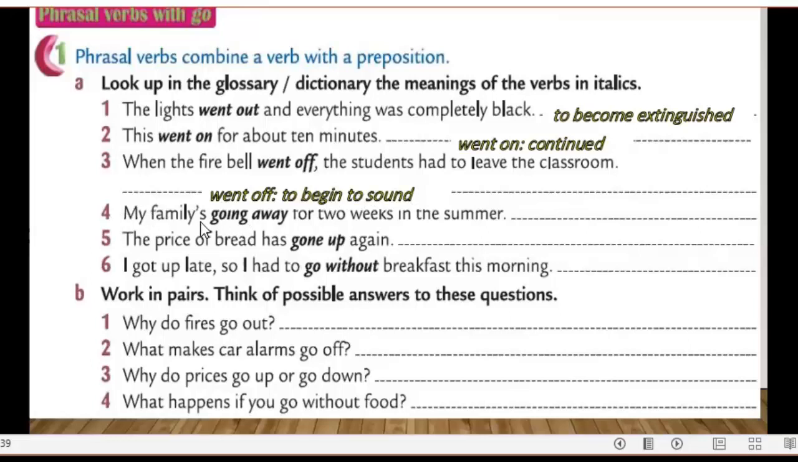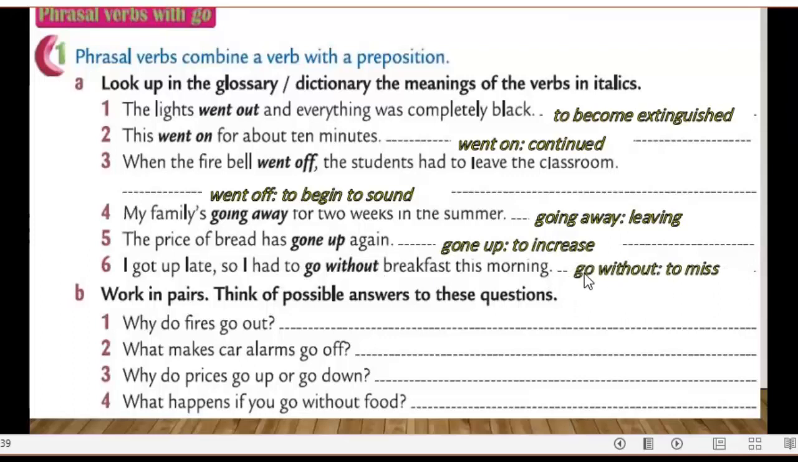Number four, my family is going away for 2 weeks in the summer. And here, going away means leaving. The price of bread has gone up again. Gone up here means to increase. And the last one, I got up late, so I had to go without breakfast this morning. And here, it means to miss.